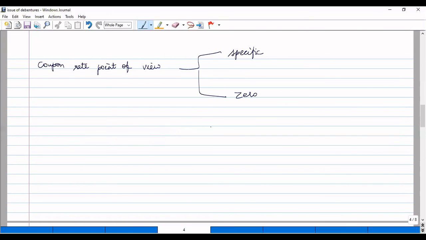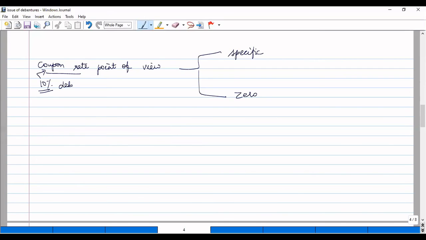First, we will learn what this coupon rate is. The rate of interest which is given to the debenture holders is called coupon rate. As I explained earlier, when we say 10% debentures, 10% is the interest paid to the debenture holders, isn't it? So this 10% is the coupon rate, right?